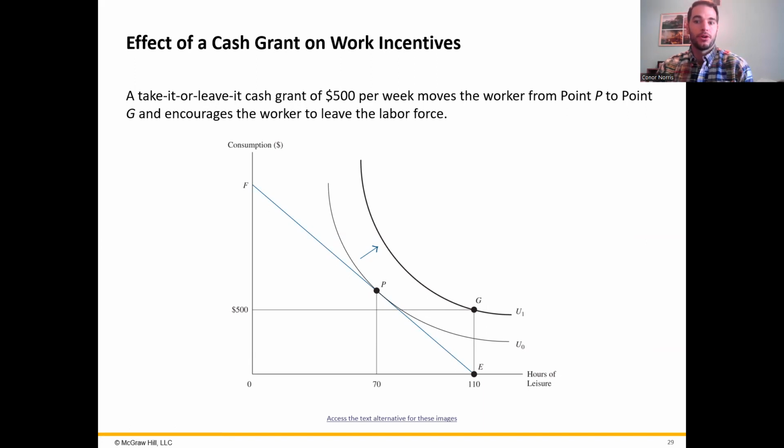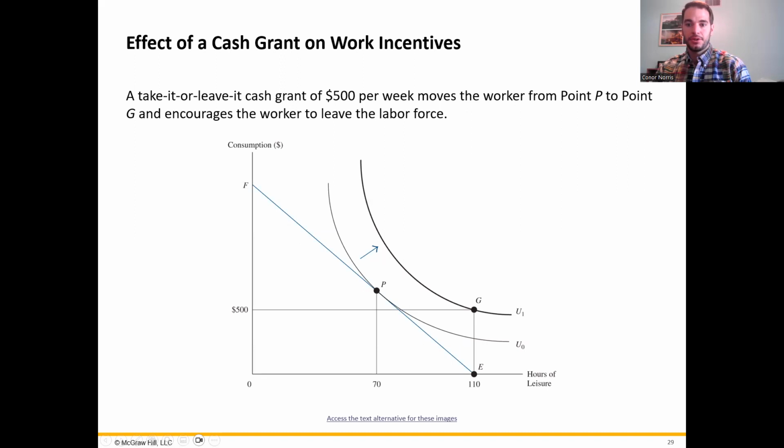Now, once the cash grant program goes into effect, if the individual opts in to receive that cash grant, this changes the choices available for the individual. In the past, they could not have moved beyond the utility curve U0. That was the best that they could do at this tangent point P. But now they can receive the $500, which allows them to move out to point G. So right here is the $500 that they can receive. So we draw a straight line out from here. It can go as far out to the 110 hours of leisure, but it can go no farther than that because that's how many hours there are in the week. In this case, I think they're excluding time to sleep each night. So they can go all the way out to this utility curve U1 at point G.